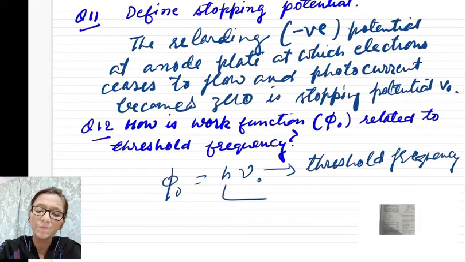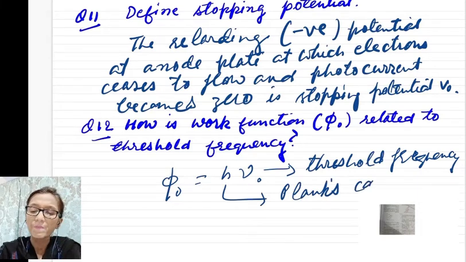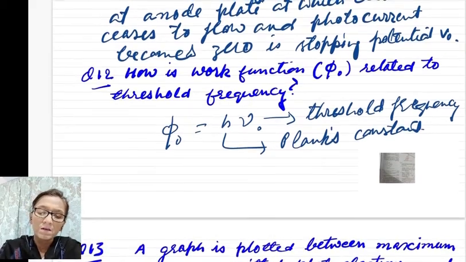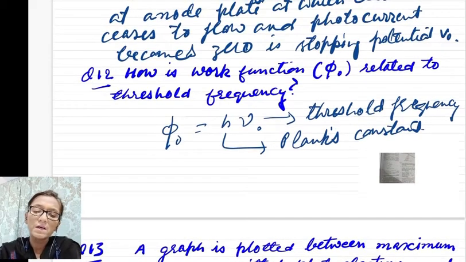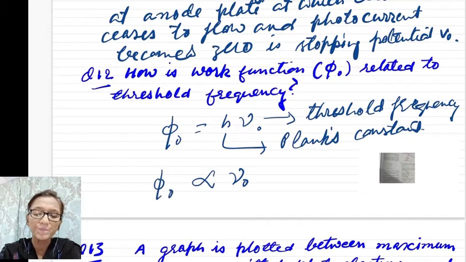So work function is directly proportional to threshold frequency. Here you can see they have a linear relationship.